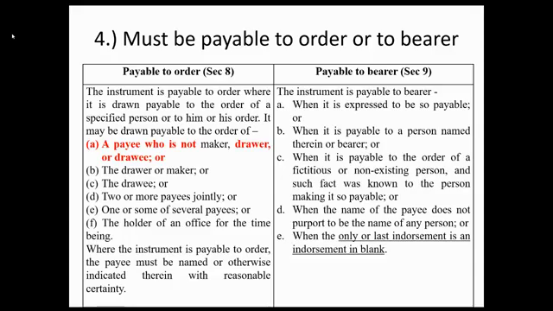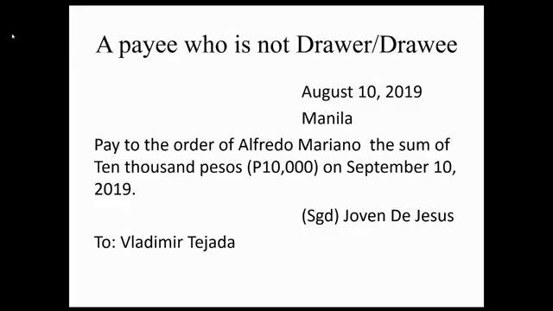Second, a payee is not a drawer or drawee. Illustration. August 10, 2019, Manila. Pay to the order of Alfredo Mariano the sum of 10,000 pesos on September 10, 2019. Signed, Joven De Jesus to Vladimir Tejada. Ang payee si Alfredo Mariano. Ang drawer si Joven De Jesus. The payee is not a drawer. Okay, to Vladimir Tejada, drawee. Ang payee Alfredo Mariano. The payee is not the drawee.